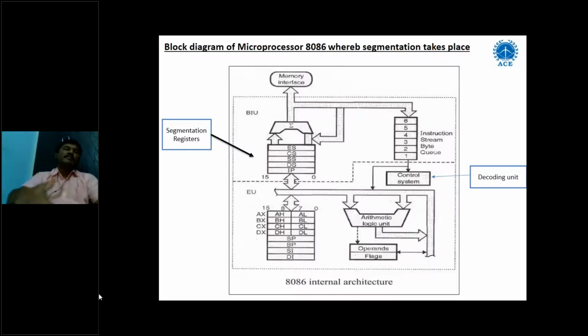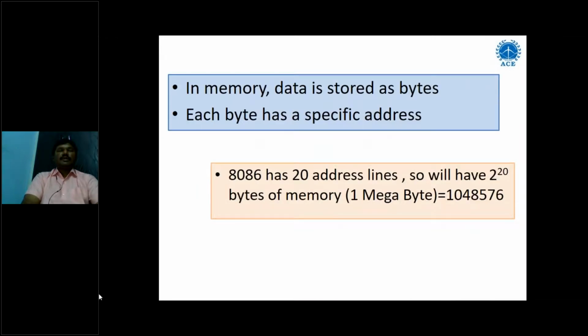Whenever you are calling instructions, those instructions will go into the code segment. Whenever you are calling some data, that data will be stored in the data segment or extra segment, so that you can see here. In memory, data is stored as bytes. Each byte has a specific address.